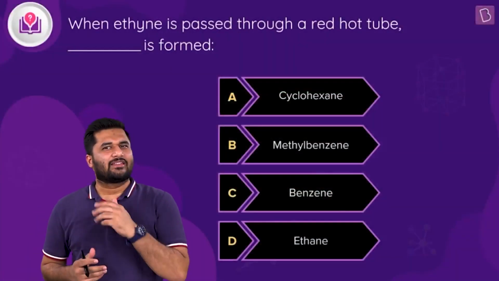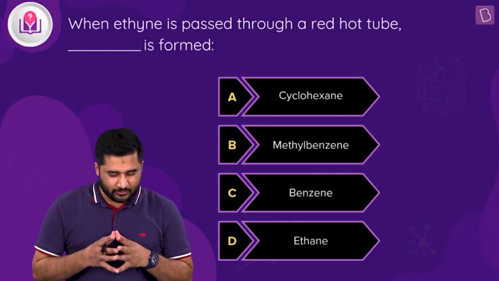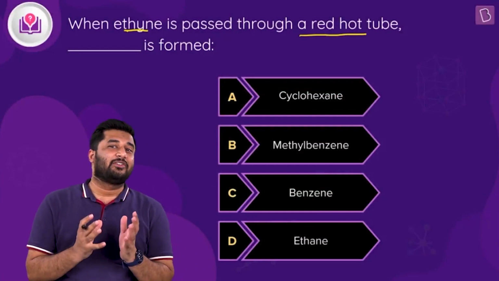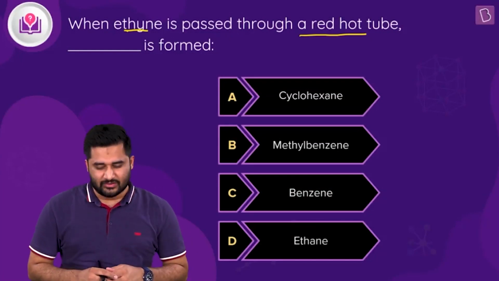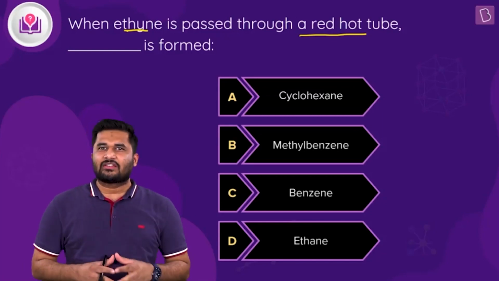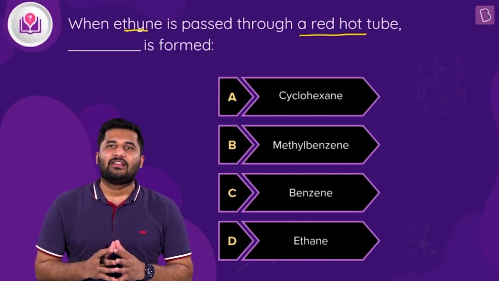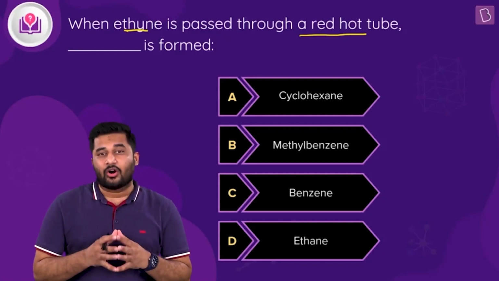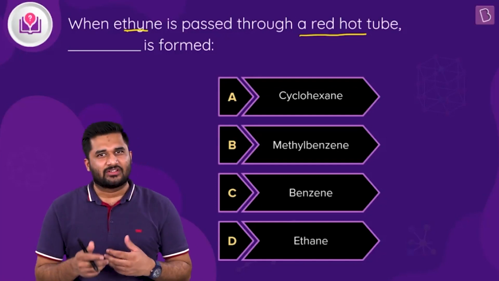Hi, let's have a look at this question. You can see in the question what we have to find out is the product when ethine is passed through a red hot iron tube. Now the question that came to your mind is that iron is not written in the question. So let me tell you, whenever you see this red hot tube, assume that it is a red hot iron tube. Unless something is specified, you have to assume it as a red hot iron tube. And let's see what is the product formed during this reaction.